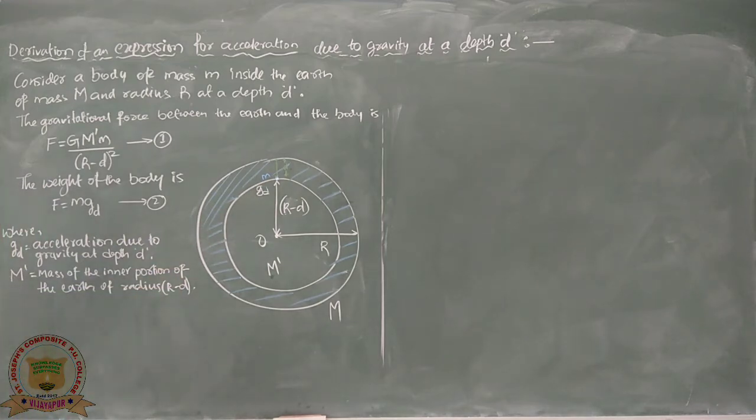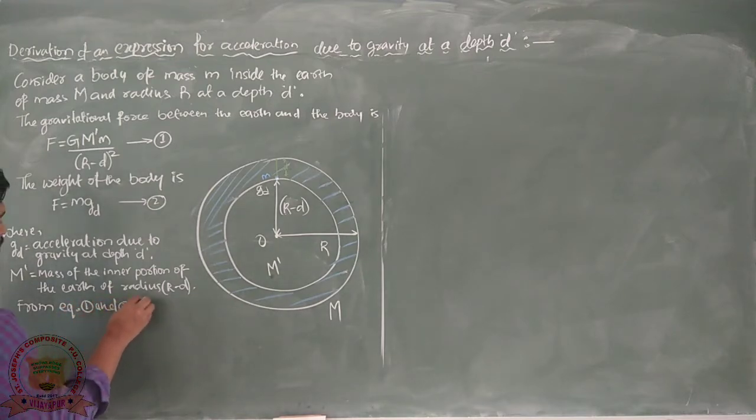You know that the weight is given by the gravitational force only, and therefore from equations 1 and 2, m g d equals capital G M dash m divided by (R minus d) whole square.